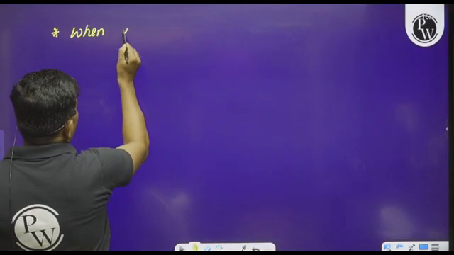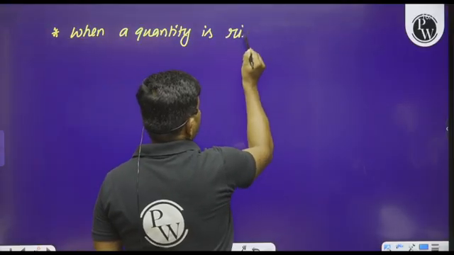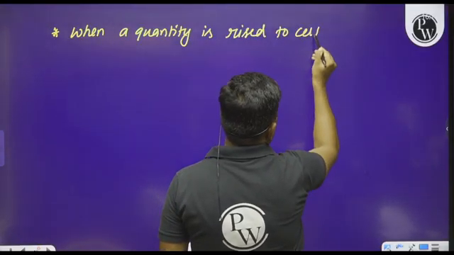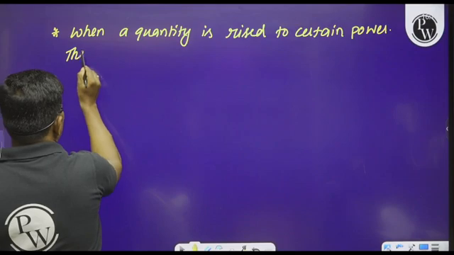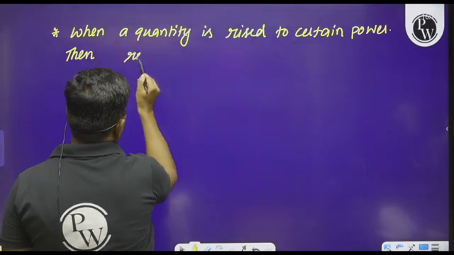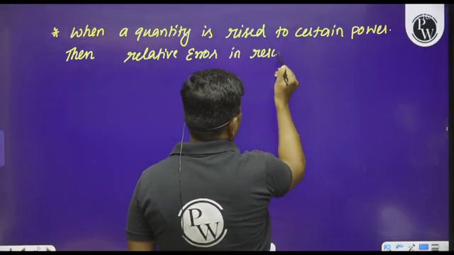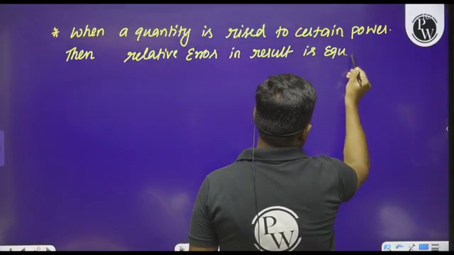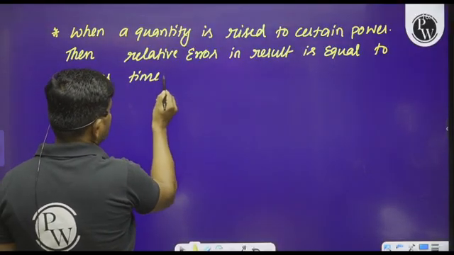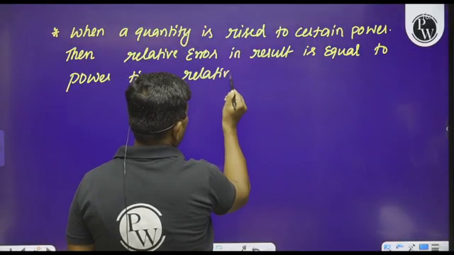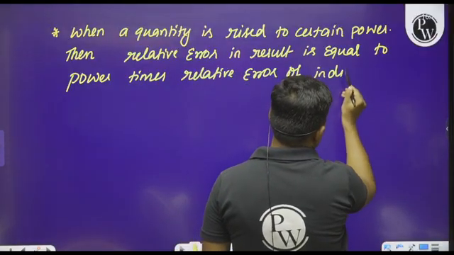When a quantity is raised to a certain power, the relative error in the result is equal to the power times the relative error of the individual quantity.